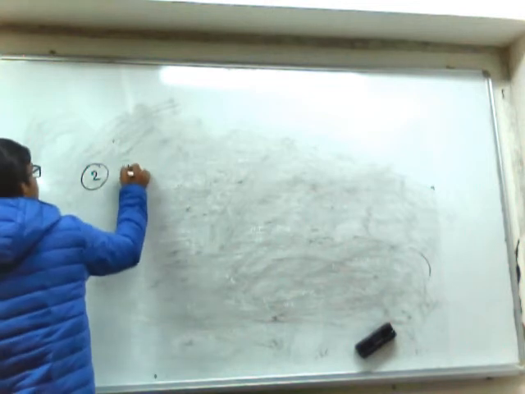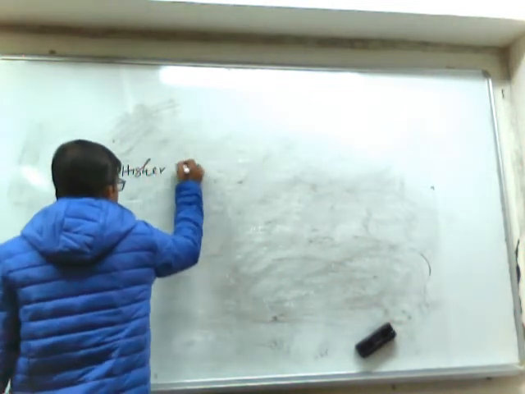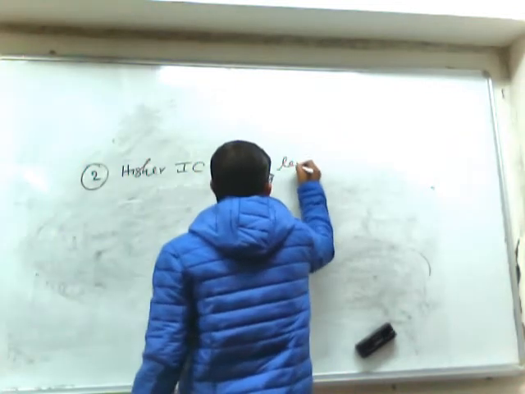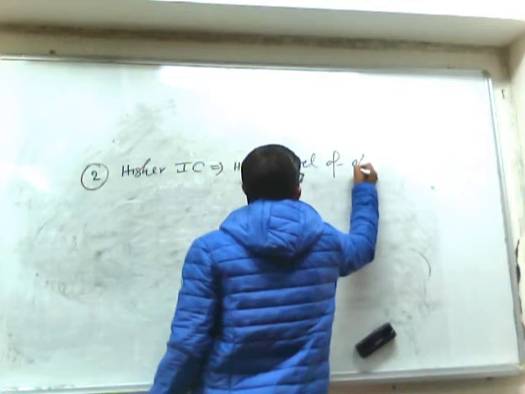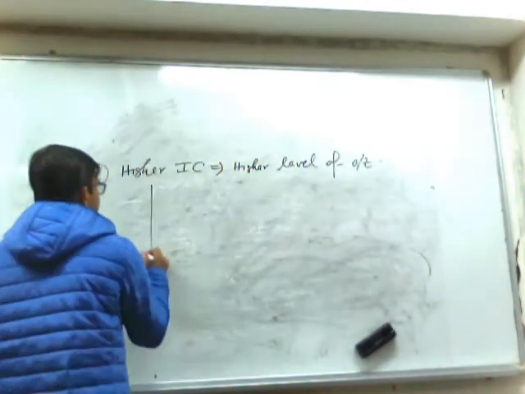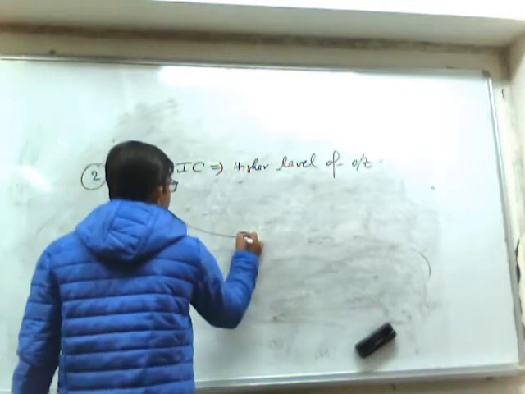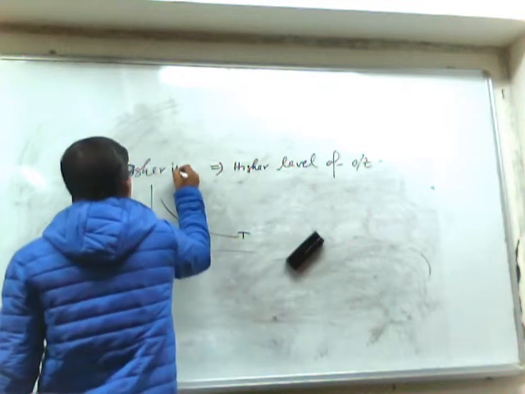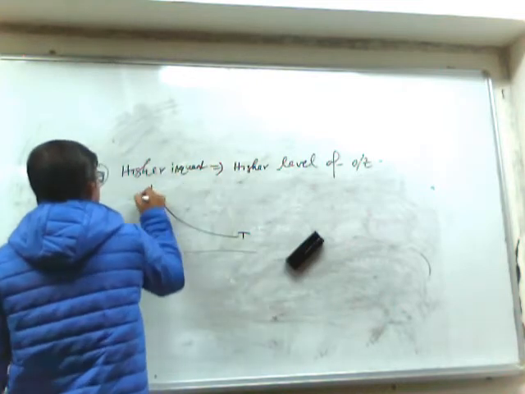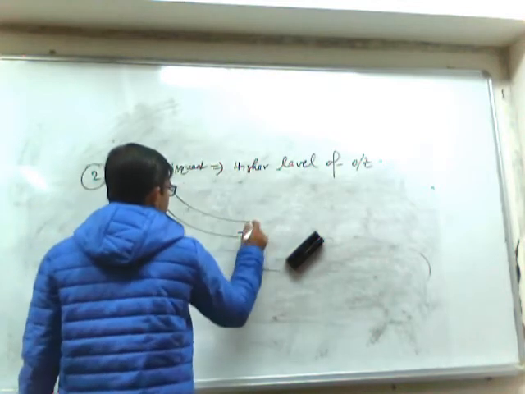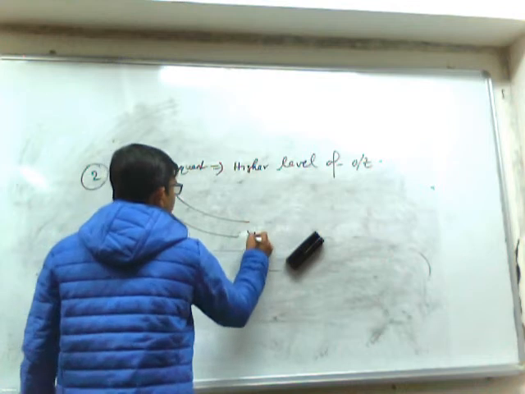So property number 2. Higher isoquant indicates higher level of output. So we'll prove it graphically that we consider two isoquants. In vertical axis capital, horizontal axis labor, and two isoquants, this is Y0, this is Y1.